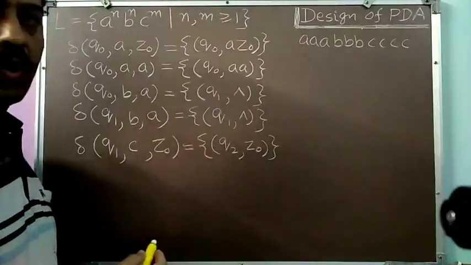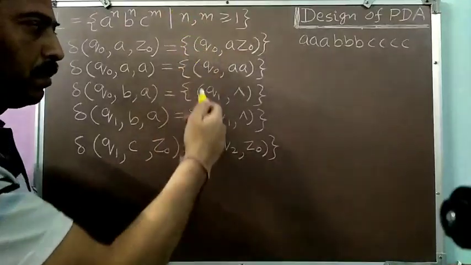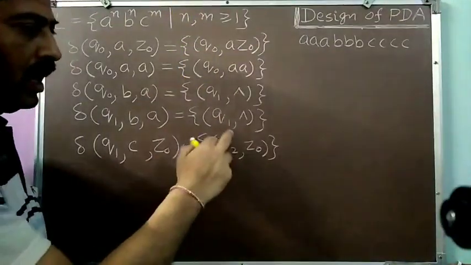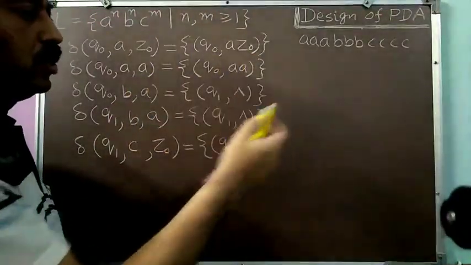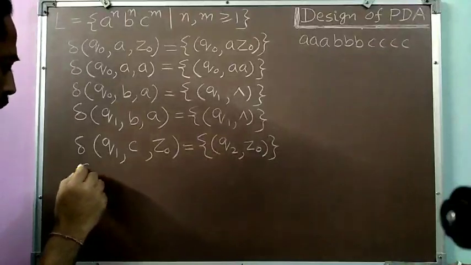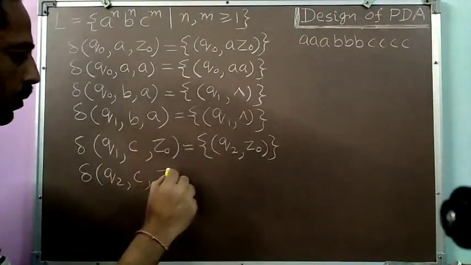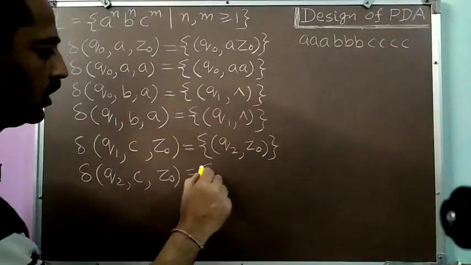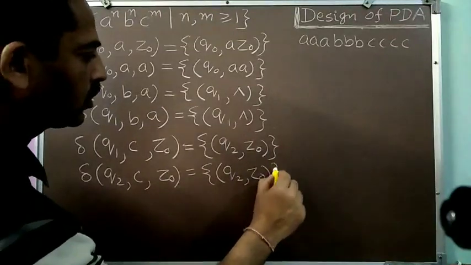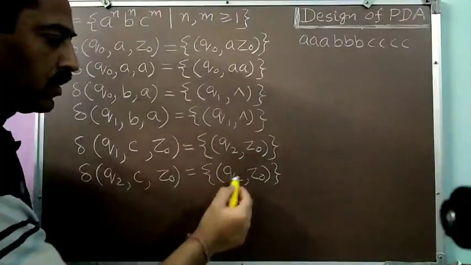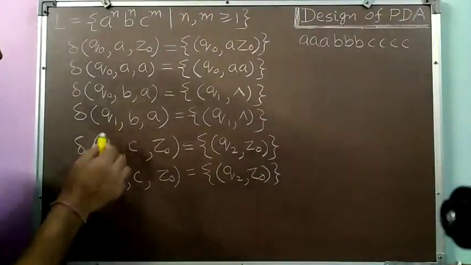So now I am in the state Q2. Being in the state Q2 means that I have matched the number of A's and the number of B's in my input, and the first C has been read. Now further C's will be read and consumed in this state Q2. So delta of Q2, I read C, and the top of the pushdown stack will be Z0. Simply I remain in the same state Q2 and Z0. I am not changing the status of the stack, and similarly I am not changing the state, because my operation has not changed.